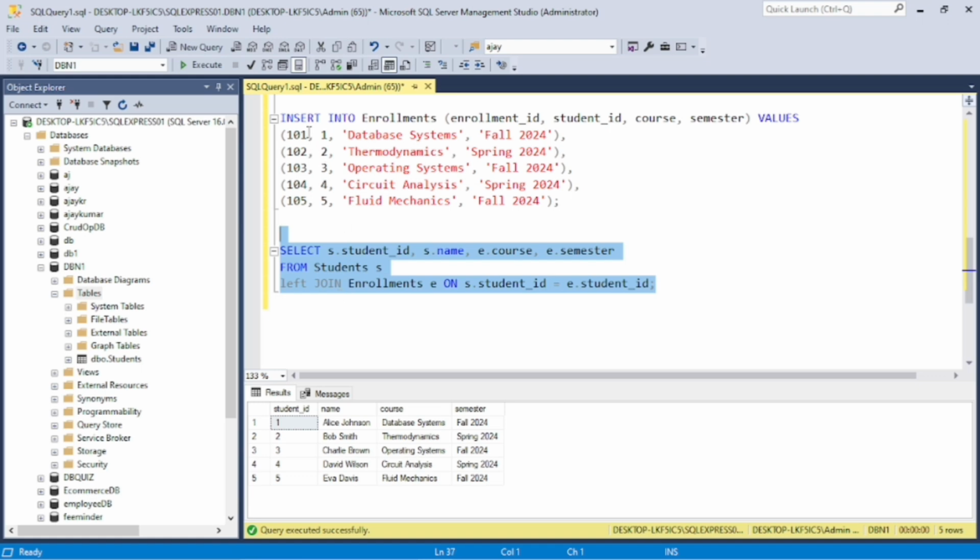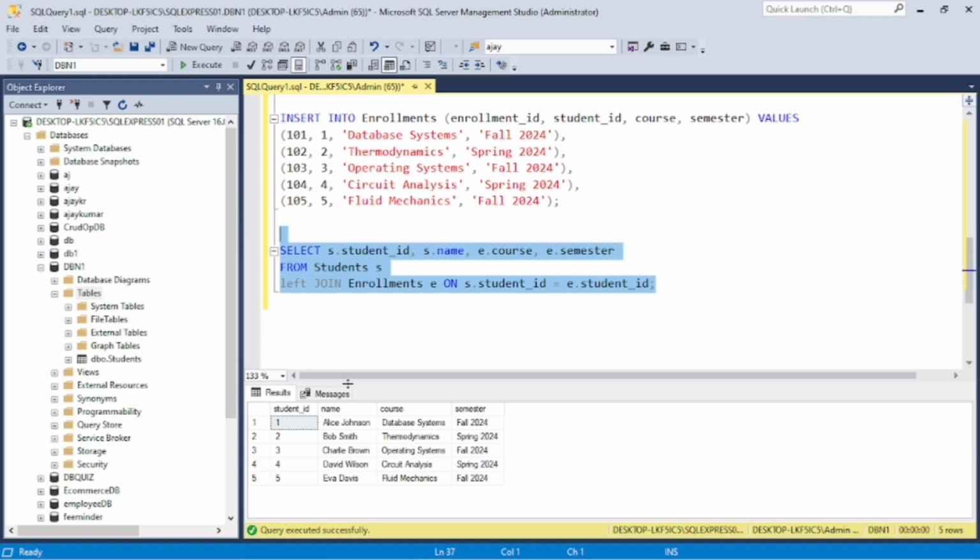If the data matches in both tables, it shows all the data, and if it does not match, then it does not show the data from both tables.